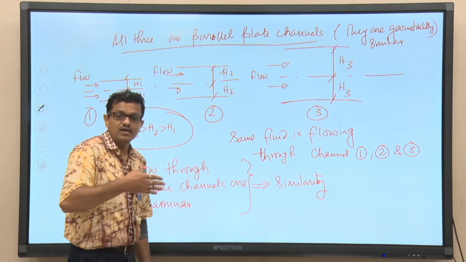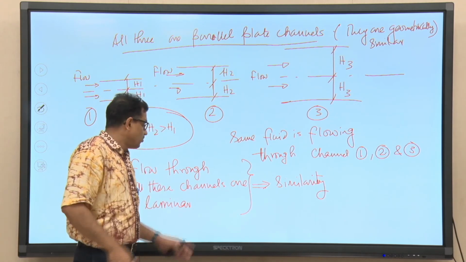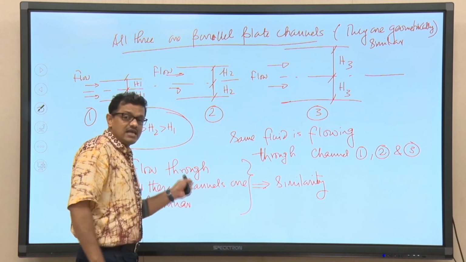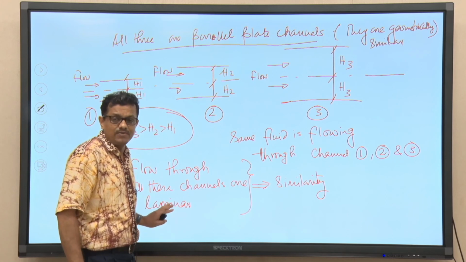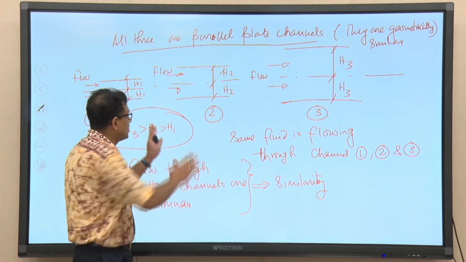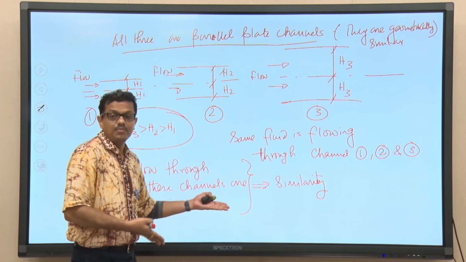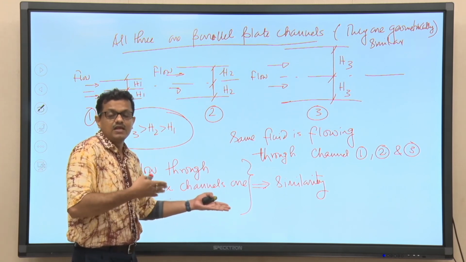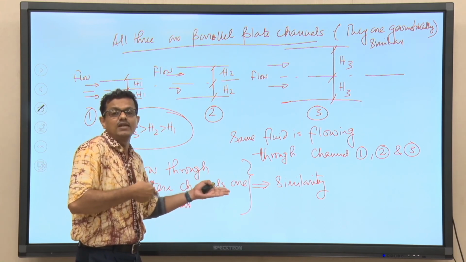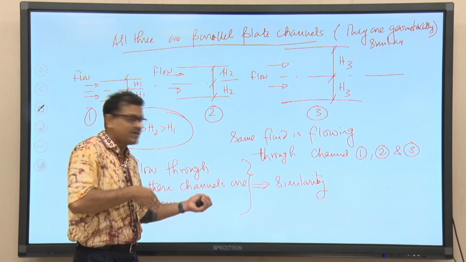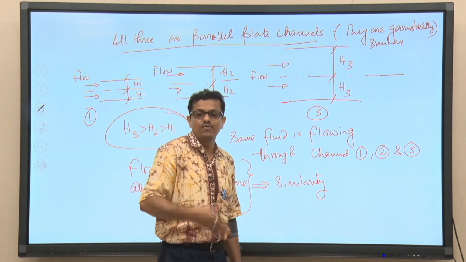So, we have to find out certain parameters so that we can say the flow phenomenon through all channels is similar. Laminar, that is fine because we have given the name. We know that if the flow through all channels is laminar, definitely we can say similarity, but something is behind it. We have to find out when can we call the flow through all channels laminar. If they are laminar, then similarity will be attained, but when can we say the flow will be laminar?